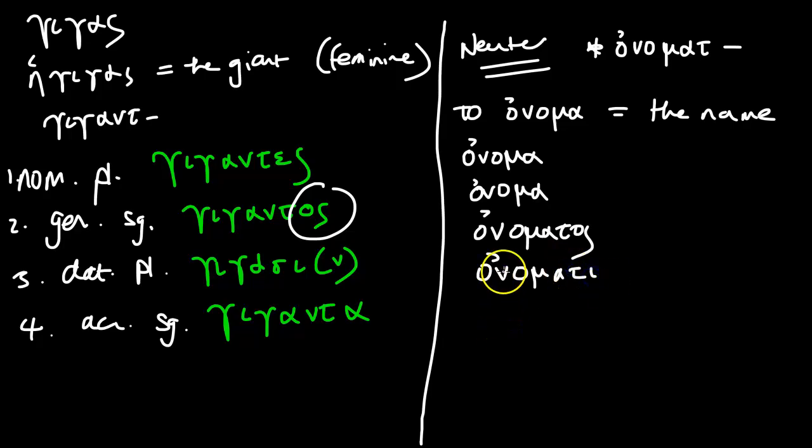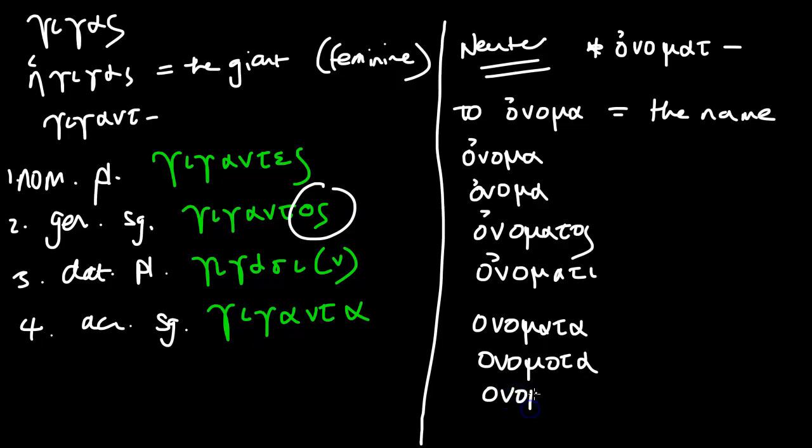And then in the plural, again, the nominative and accusative are going to be the same. And I think I've already mentioned that all neuter plurals end in alpha. I mentioned that in a previous video, which hopefully you've watched. So that's going to be onomata, and that's going to be onomata as well.